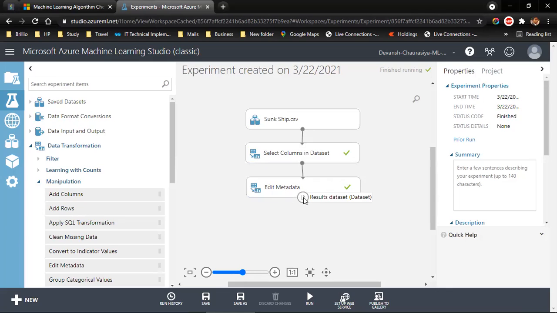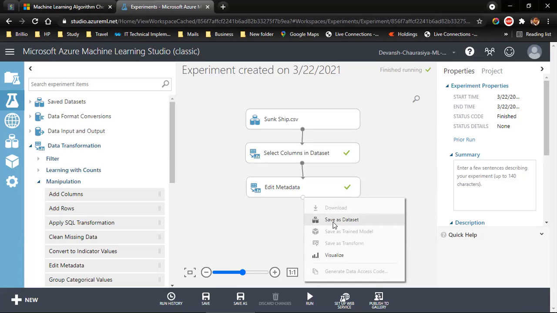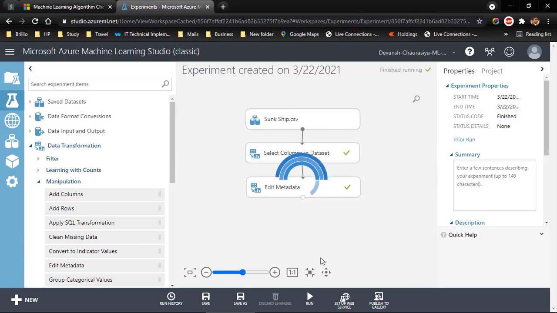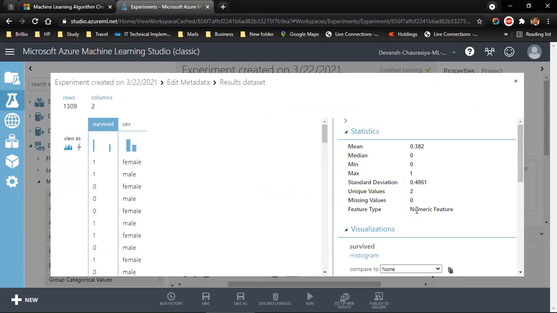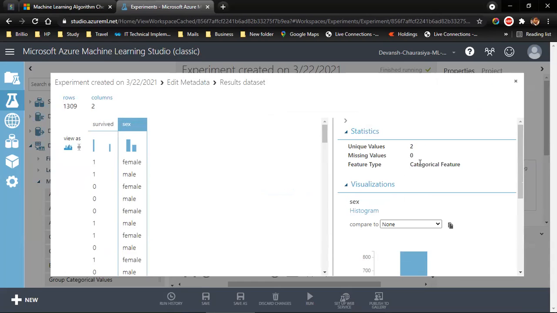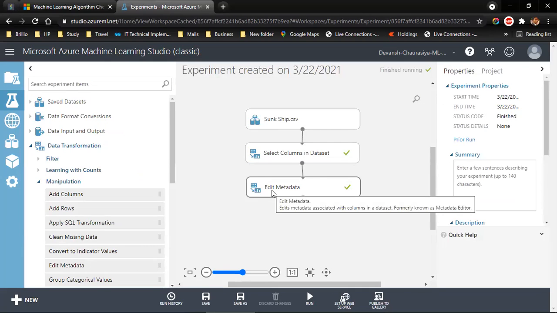Okay. Now I have done the metadata change from string to categorical. Let's take a look. Survived, it shows numeric. Gender, now it shows categorical. Cool. Now once this is done, I have my entire data or the sample data in the right format.